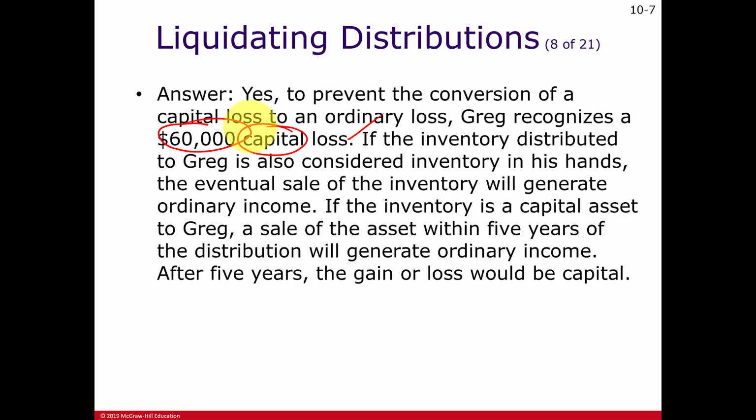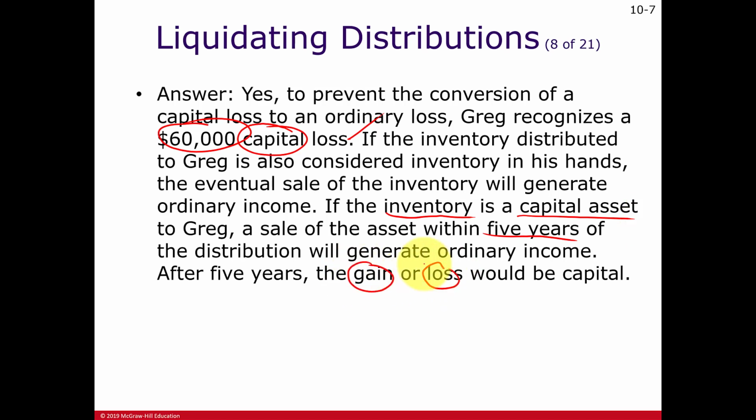Here it mentions that if Greg hangs on to the inventory for another 5 years, maybe that'll turn that asset into a capital asset, the inventory into a capital asset. So when he sells it after 5 years, then he may be able to report a capital gain or loss.